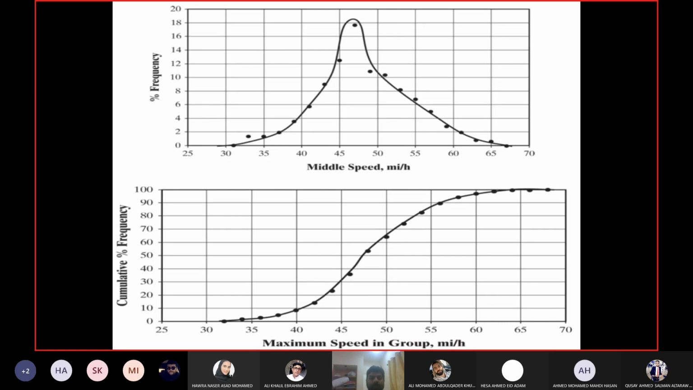So this sort of curve of frequency distribution is known as the normal distribution curve. It is said that if you plot spot speed data, it should follow normal distribution. Whenever you plot spot speed frequency distribution data, the first curve, I'm talking about the first curve, not cumulative, should always be something close to this shape.